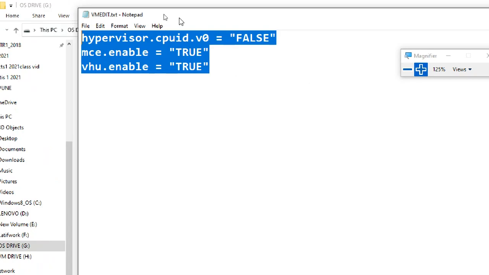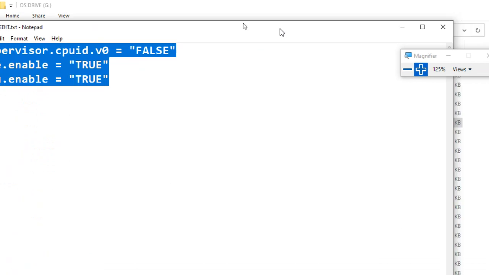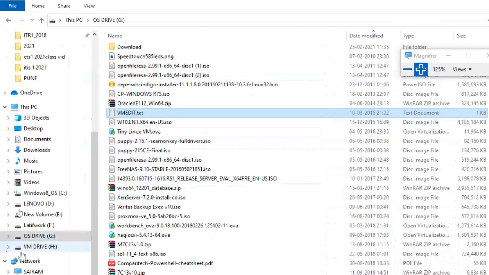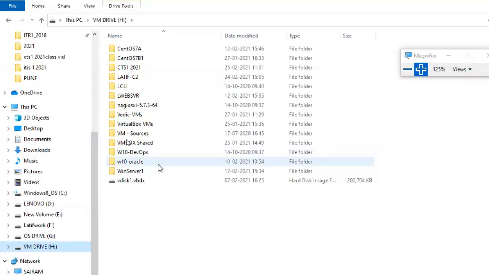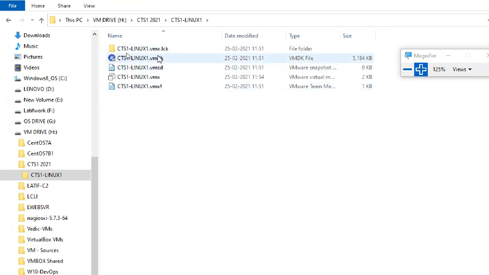I didn't open WhatsApp also. So I'm copying this one. This is a VM edit file, just the name is VM edit only. Now I'm going to where I created it. H drive. This is a folder. This is a Linux folder. You can see this is a hard disk folder. I gave 40 GB, but it is showing only 5 MB.